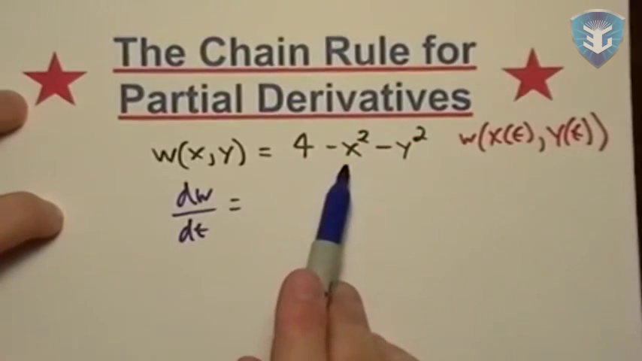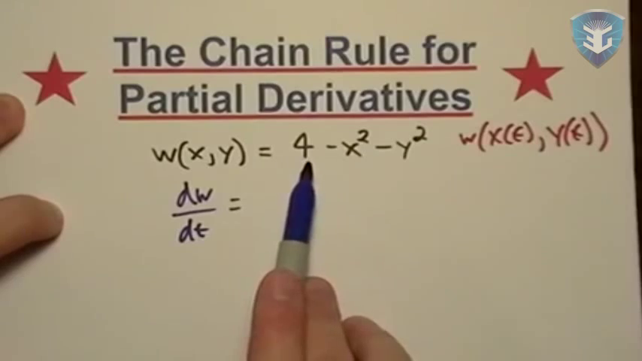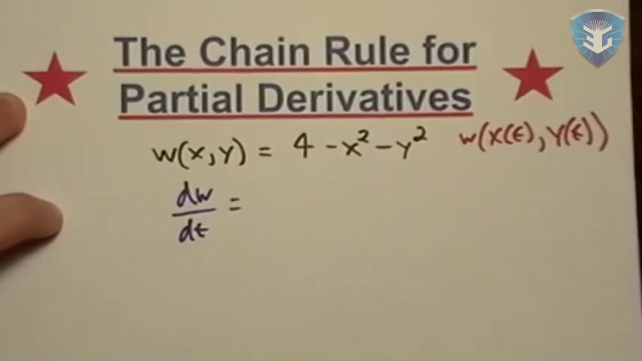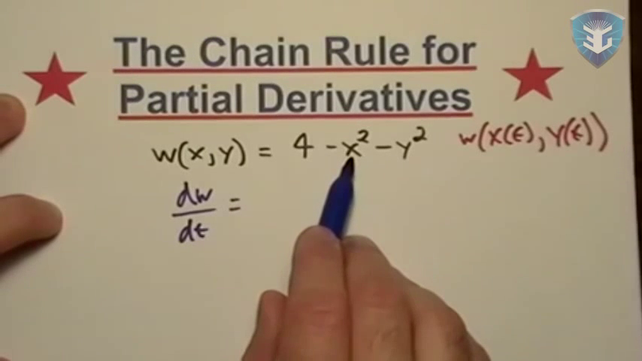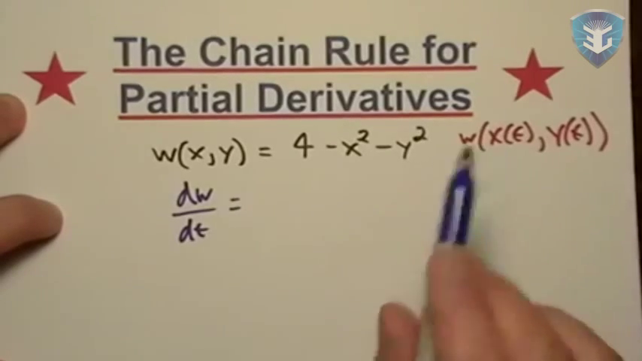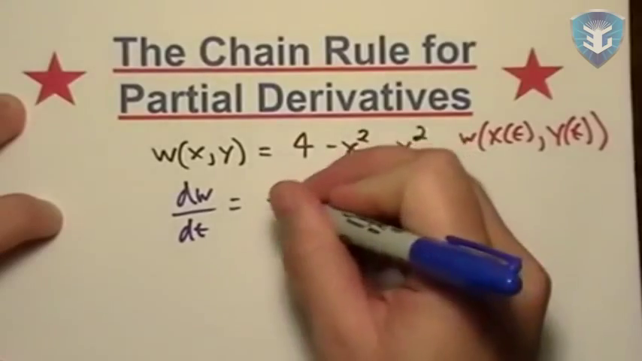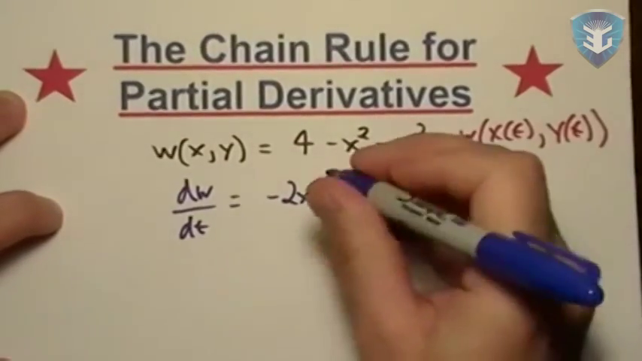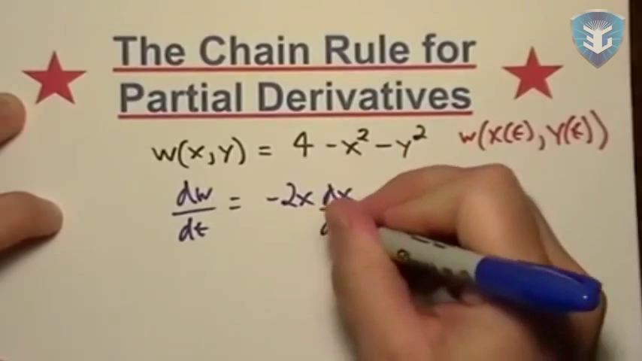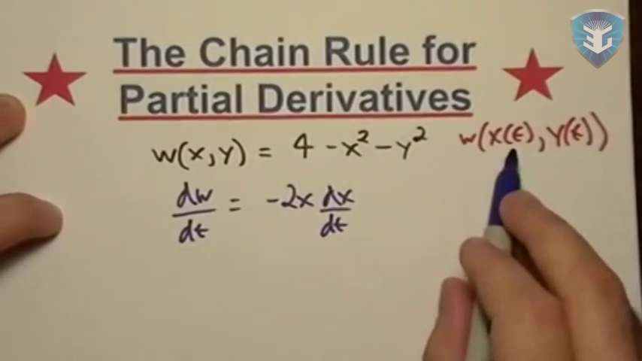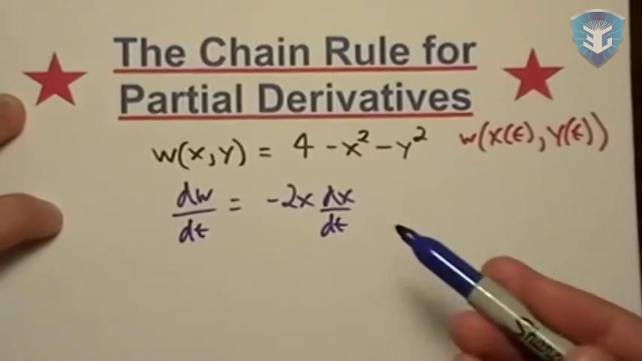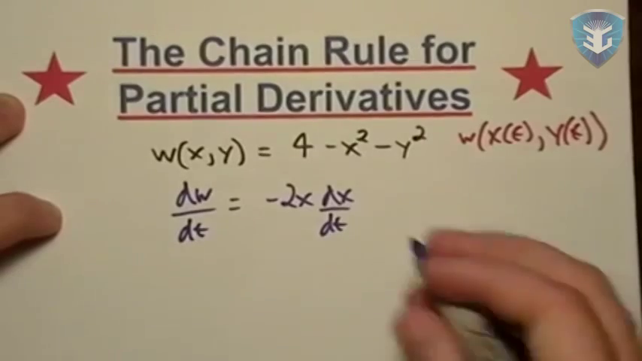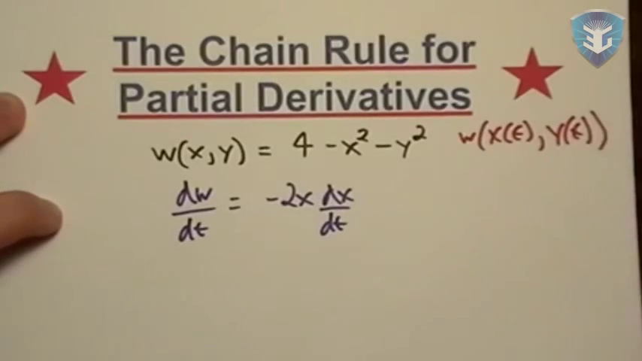What am I going to do right here when I get to the 4? That's just a constant, so its derivative is 0. I get to my x term, and x is actually a dependent variable on t now, so I'm going to take its derivative. But I'm also going to write dx dt next to it because t is the independent variable. And really, this is almost exactly like implicit differentiation that you did in Calc 1. It's really not much different at all.